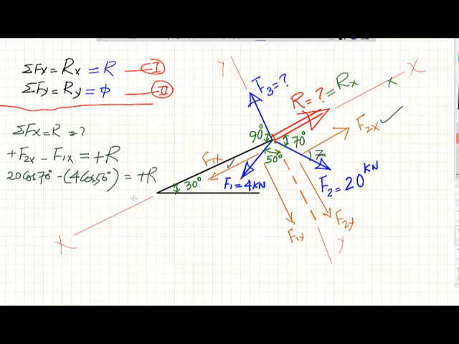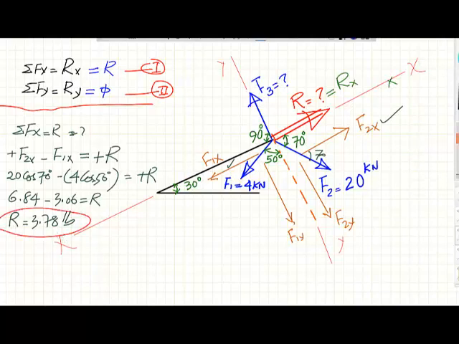So now we can get the values for these two, which is equal to 6.84 minus 3.06 is equal to R, and then R is equal to 3.78 pounds. So we got the value of R with this equation.